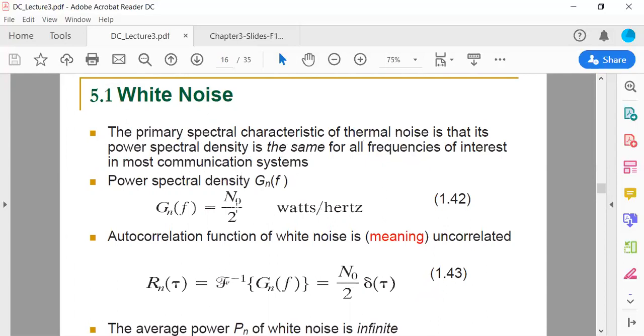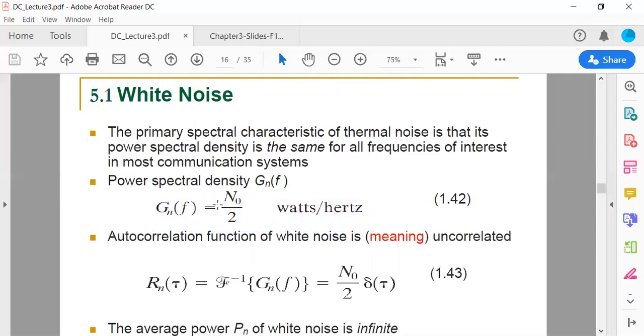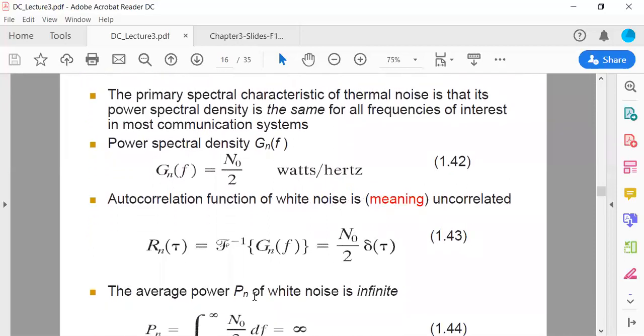Now, the power spectral density is given like this, and that will be N naught over 2, where N naught is the power. The unit of N naught over 2, the power spectral density, will be watts per hertz here. The autocorrelation function of white noise is uncorrelated here. For example, if we have an autocorrelation function here, we draw it here. Remember, if we take the inverse of that power spectral density function, that will be equal to N naught over 2 times the impulse of t here.